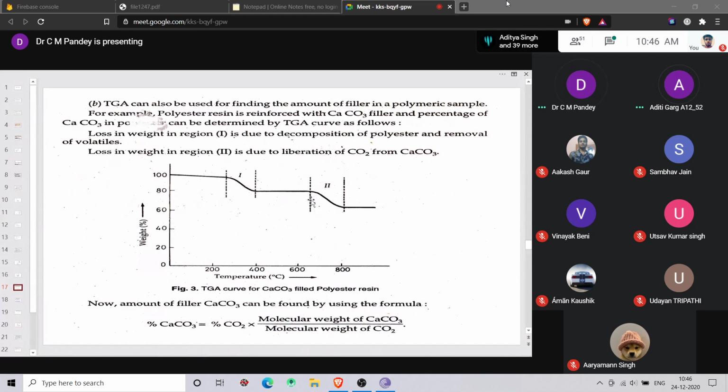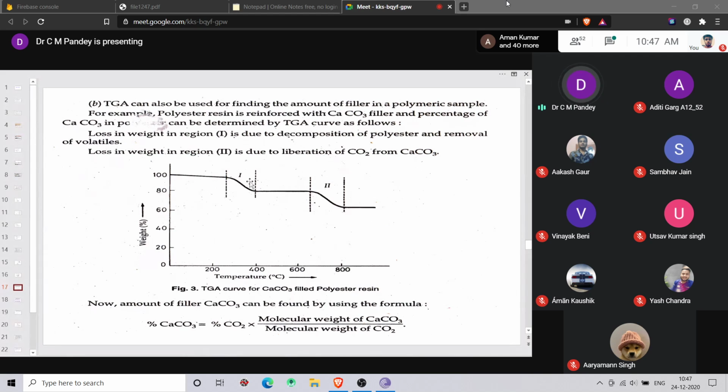We were discussing TG analysis of polyester resin that is reinforced with calcium carbonate. So on the screen you will see that this is a typical curve for calcium carbonate filler with polyester resin. You will see that there are two portions: loss of weight in region first and loss of weight in region second, right?